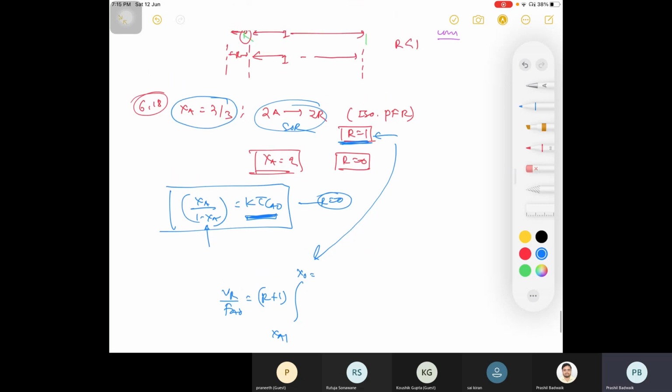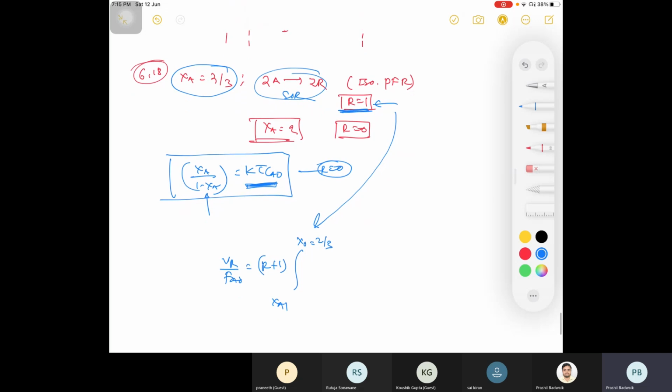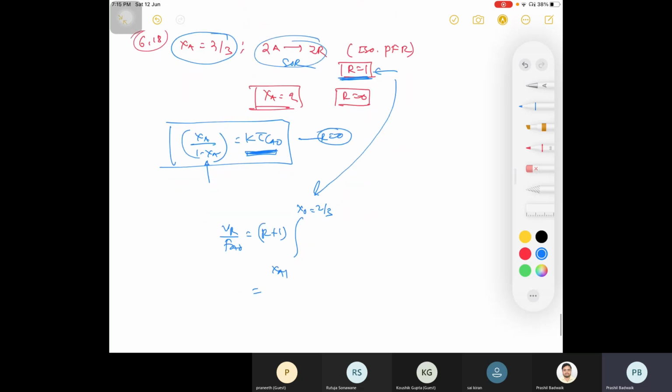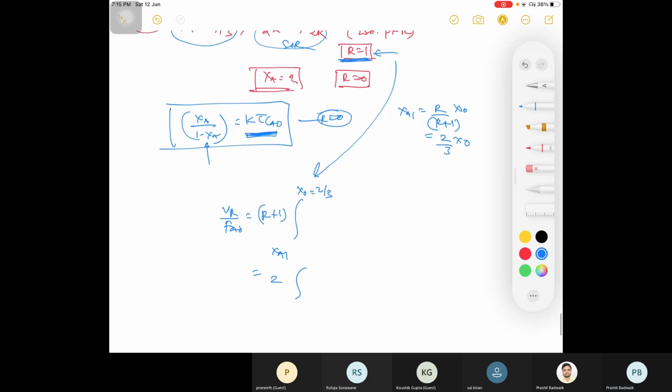Your X overall is given as 2/3. What is your R? R is 1. So I can write here 2 integration. What is your XA1? That is R upon R plus 1 into X overall, 1 divided by 1 plus 1, that is 2.